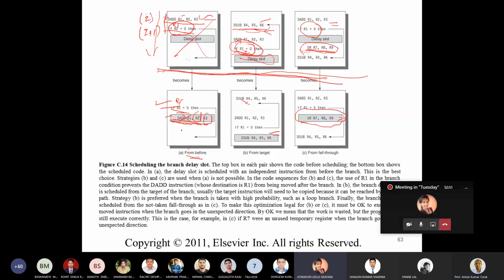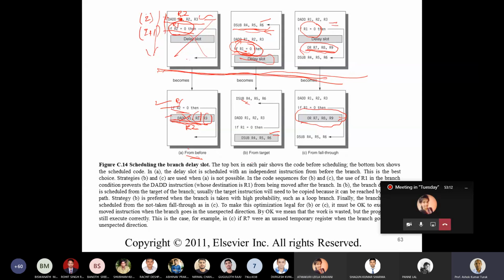If you assume in the branch target, R2 is updated. But here you're telling R2. If in the branch target R2 is updated, then you cannot move this instruction. That is why I say, suppose instead of this R1, I make it R2. Then I cannot move this instruction. It's not possible.